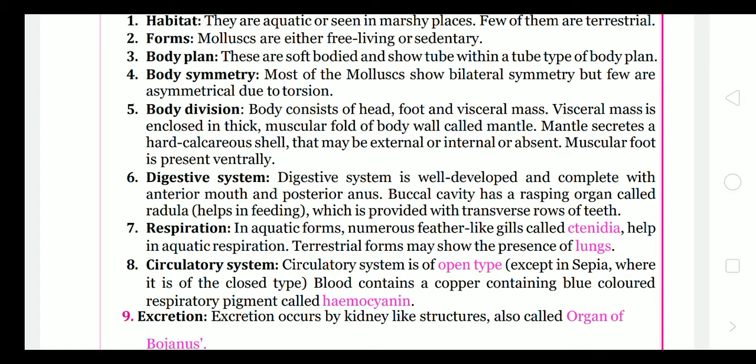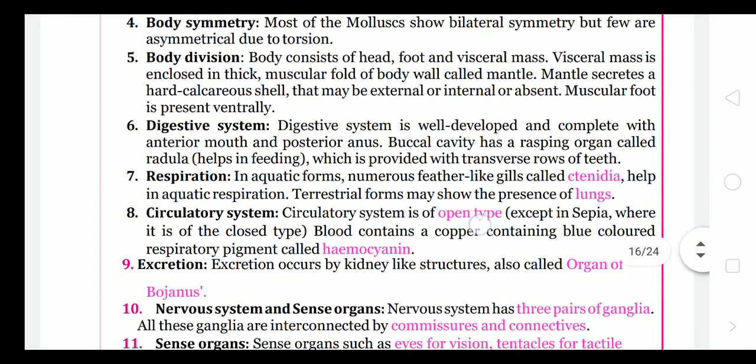Body division: the body consists of head, foot and visceral mass. The visceral mass, that is their body, is enclosed in a thick muscular fold of body wall called the mantle. So the mantle is a covering. The mantle secretes a hard calcareous shell that we can find on the snail and so many mollusks which show shells, like Pila and Shimprea, we can say, seep in Hindi. That calcareous shell is secreted by the mantle, and the muscular foot is